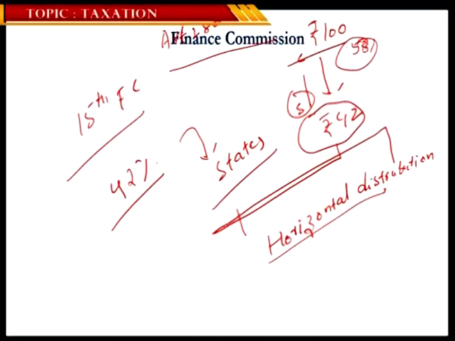Based upon the income of the state, the income gap of the state, the population of the state, the forest cover of the state. So there are certain criteria based upon which the revenue among the states and union territories would be shared. This particular distribution is what we call horizontal distribution.